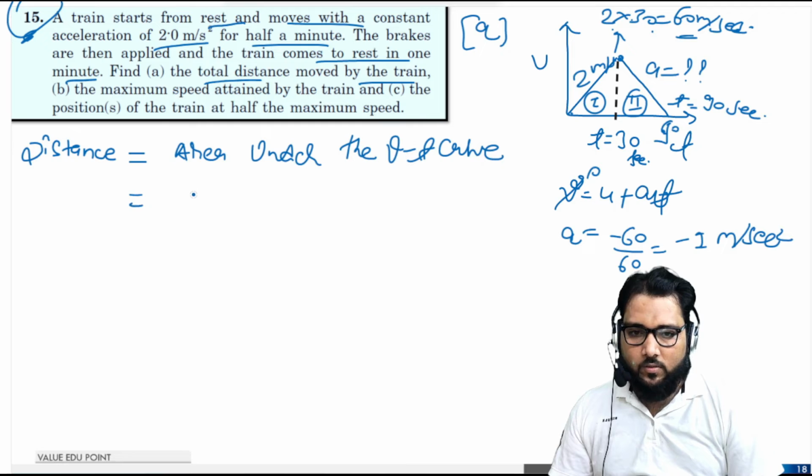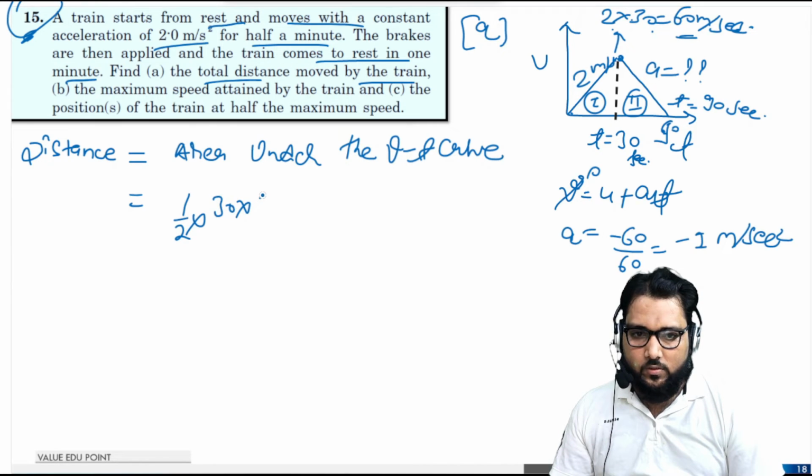So now the first portion, part 1, equals half, the base is 30 and the height is 60, plus half, the base is 60 and the height is 60.